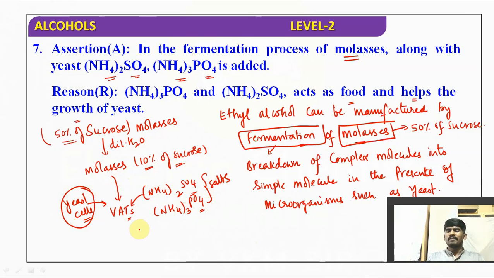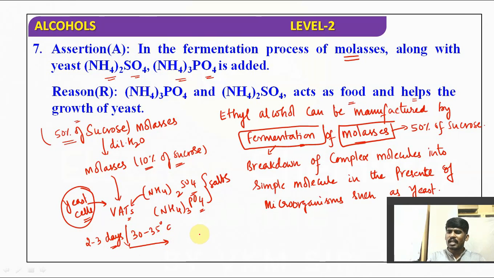We maintain a temperature around 30 to 35 degrees Celsius, room temperature, and leave the yeast cells in the vats for almost 2 to 3 days. It can sustain its life and live in the fermentation vat for 2 to 3 days.